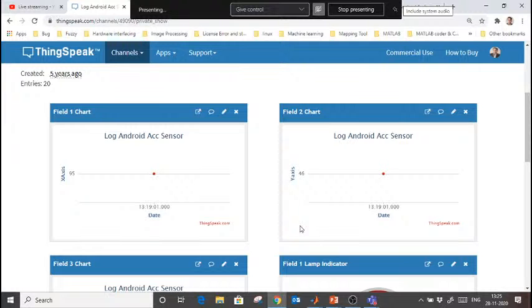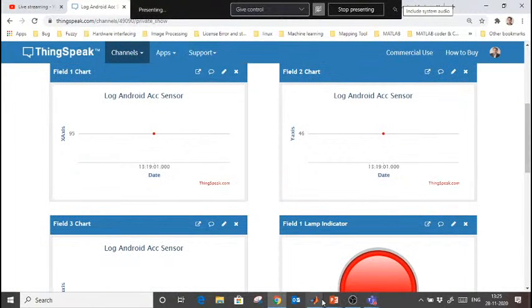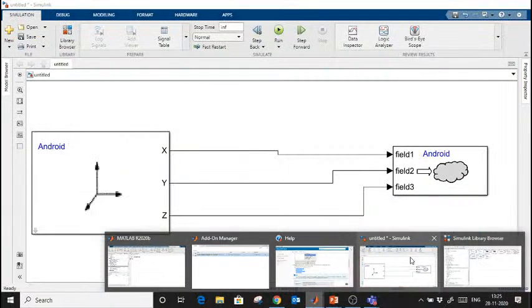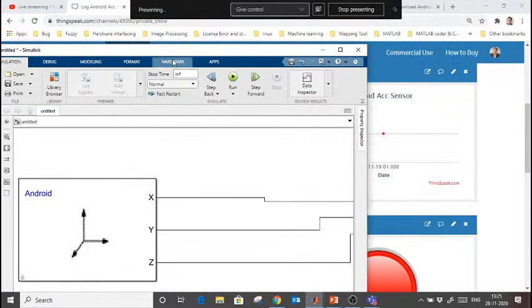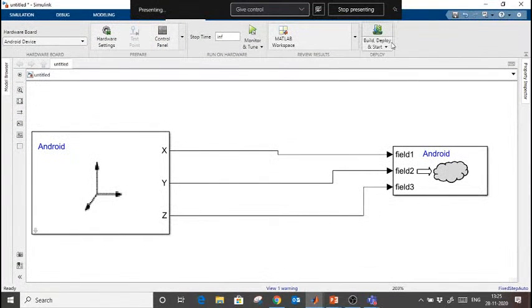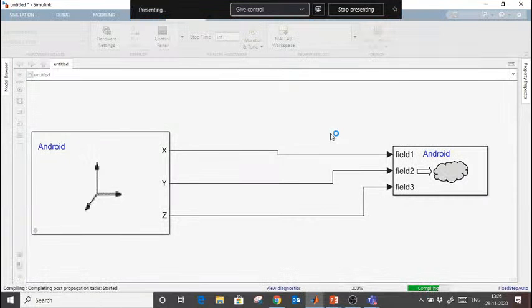Okay, so now I am going to open this. In this case I have to deploy this model. I will go to the hardware tab, and when I have to deploy any app in hardware, I will choose build, deploy and start. Once I click this, it will start deploying. Once it is deployed, I will get an app as a .apk, and it will be installed, and you can share that app with your colleagues as well.